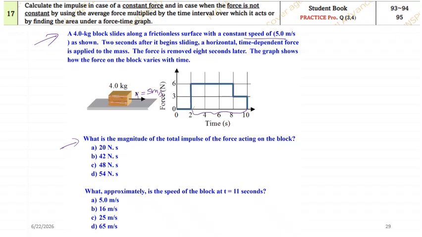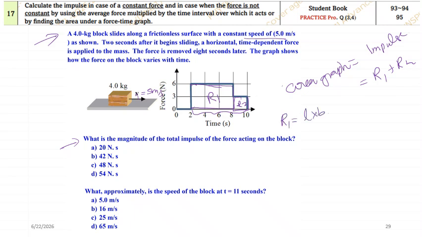So how do you calculate impulse? As it is a graph, the area of the graph will be equal to impulse. So what is the area? See how many shapes I can have over here. I can take this as rectangle 1 and this as rectangle 2. The area of the graph is rectangle 1 plus rectangle 2. First I will calculate the area of rectangle 1, which is length into breadth. Length I can mention as 6. What is the breadth? It is this much distance, so 8 minus 2. How much is 8 minus 2?